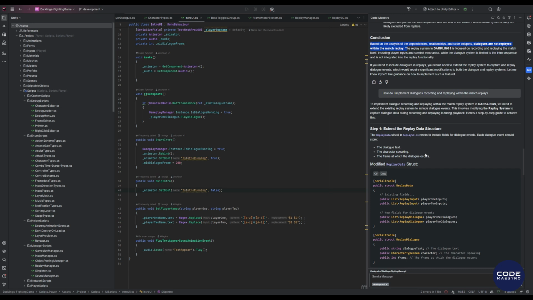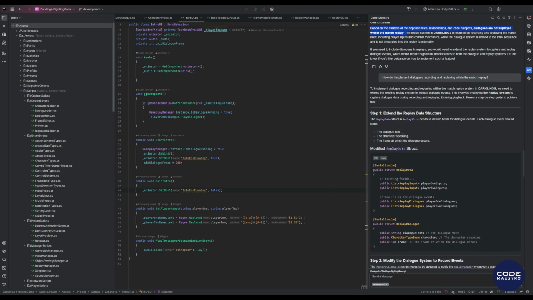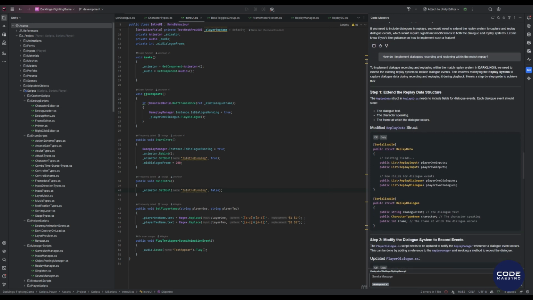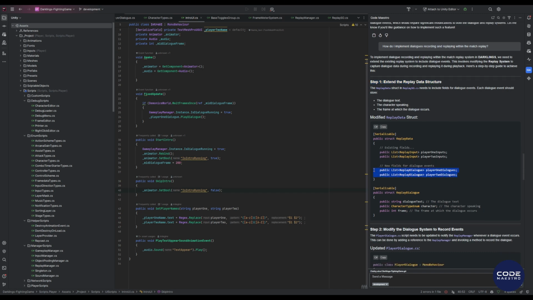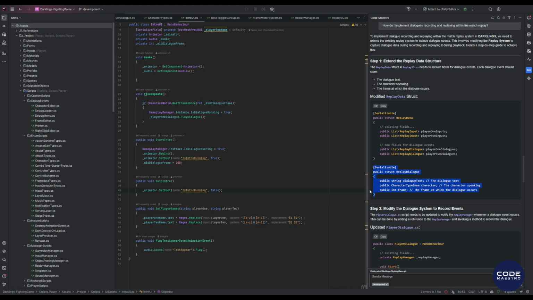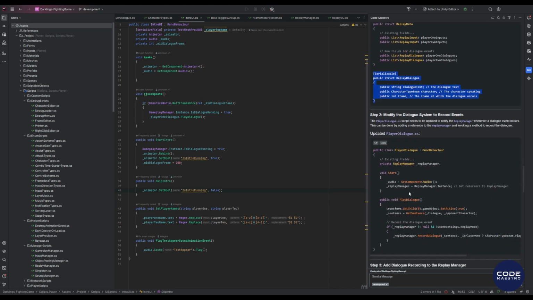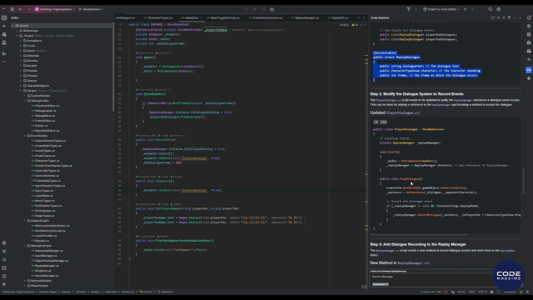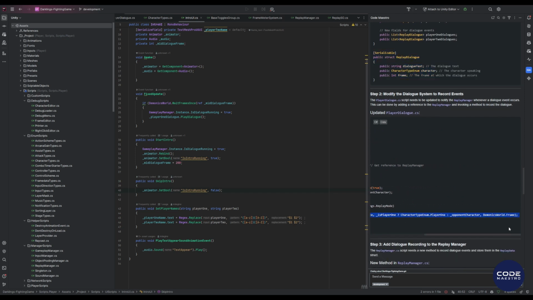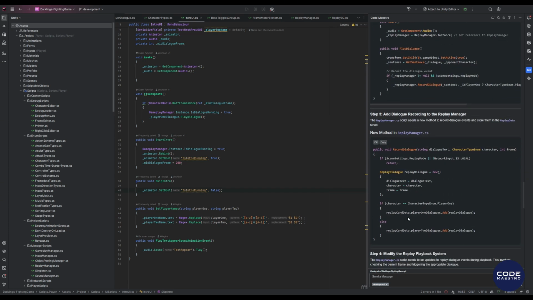It went through the code and found everything I needed to do for this. Let's take a look. First, it suggests extending the data structure for storing the replay, adding dialogues for the first and second players by creating an appropriate structure for this. Excellent. Then it suggests modifying the dialogue system for event recording. For this, during the start of a dialogue, record the frame number in the dialogue itself that began. Next, a method needs to be implemented called Record Dialogue and Replay Manager, according to the description and code. So far, everything looks great.